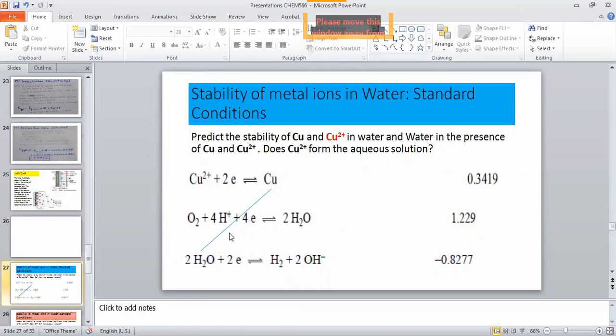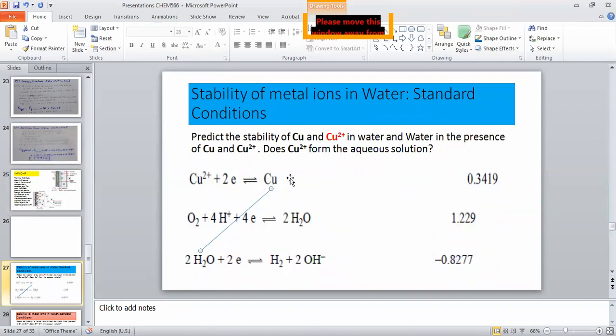So I am using again the word may, meaning it may be spontaneous or non-spontaneous. And we are here for the prediction of the stability. We are looking for the spontaneous way, whether this is spontaneous or non-spontaneous. So again, if you look at the potential, this one has more potential, this one has less potential.